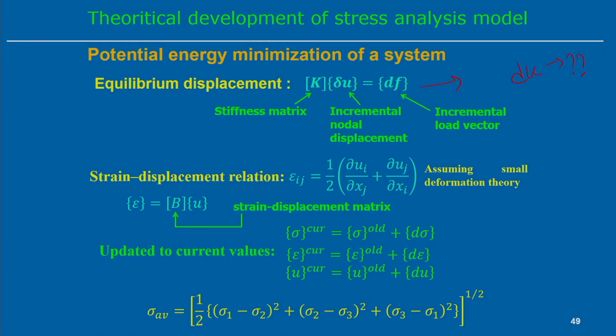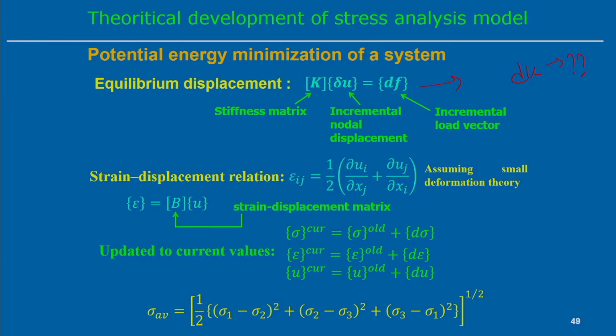Now, once we look into the equilibrium displacement, we need all these relations, that is, we need to relate the strain and displacement. If we assume the small deformation theory, the rotational degrees of freedom and the second-order differentiation of the displacement field can be neglected. If we neglect this part, then we can use this simple relation between strain and displacement. That has to be decided first, and we will be using this particular equation.